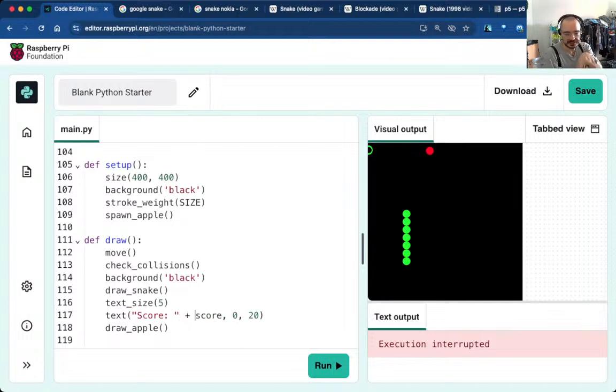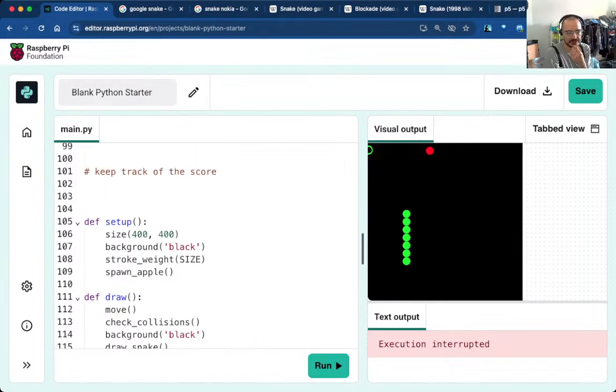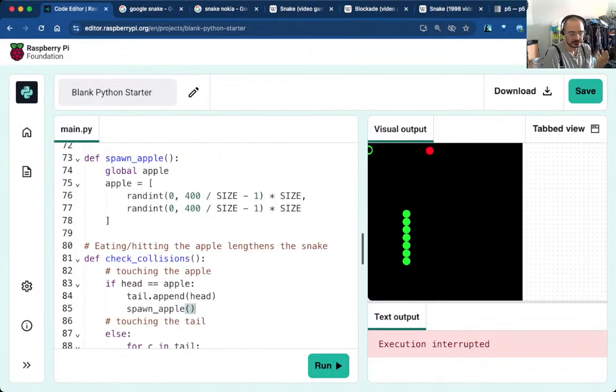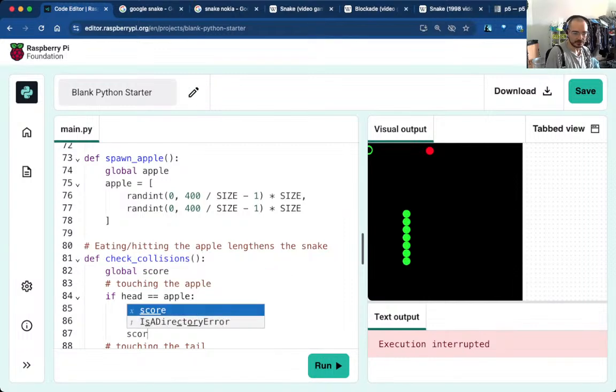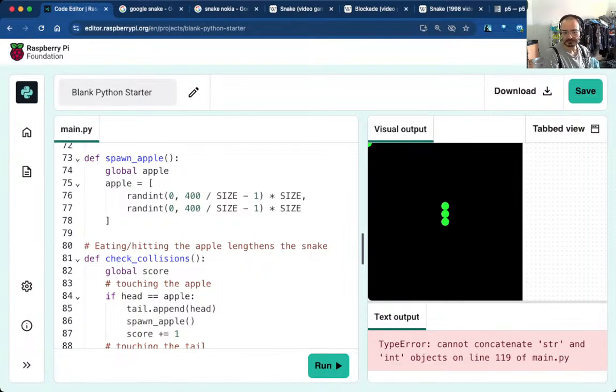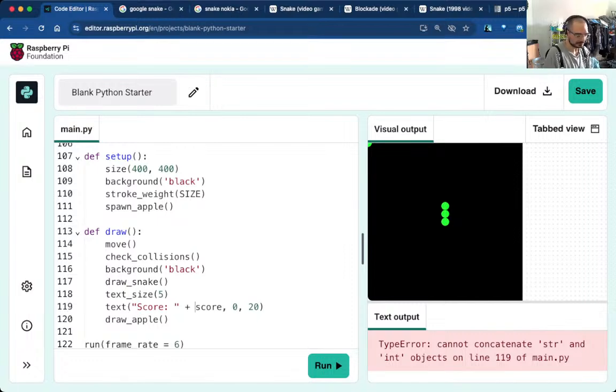This is a string concatenation in line in my function, right? And of course, every time I touch the apple, I need to change it. So I do need to make that a global to change it. Global score, and we're just going to say score plus equal 1. Yes, of course. We cast it to a string because score is an integer. So if we do string concatenation, we need to concatenate two strings to make a string. Therefore, I need to cough. I'm just going to mute for a second.